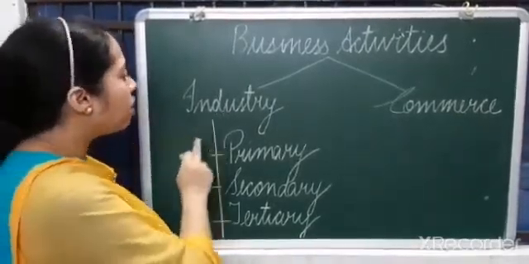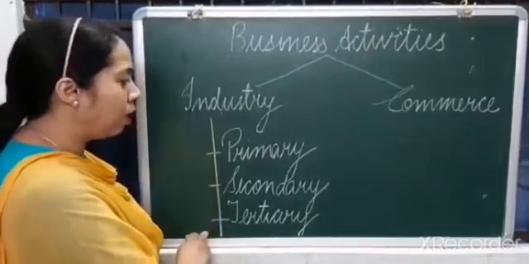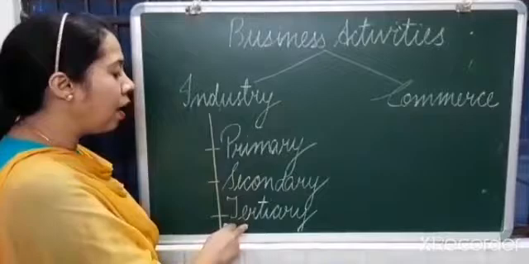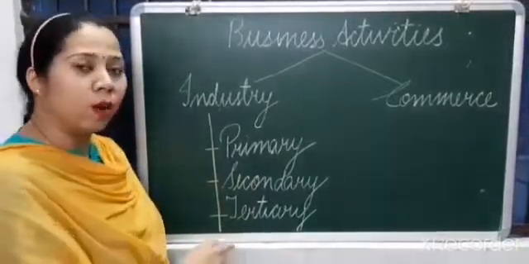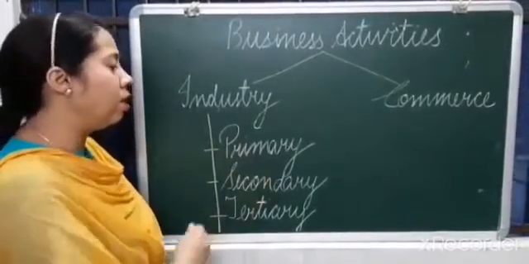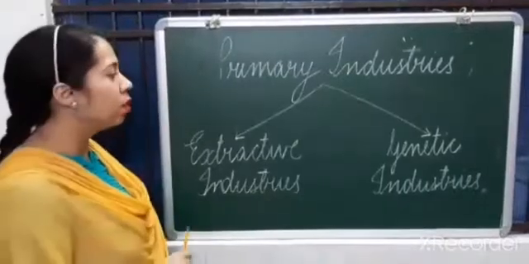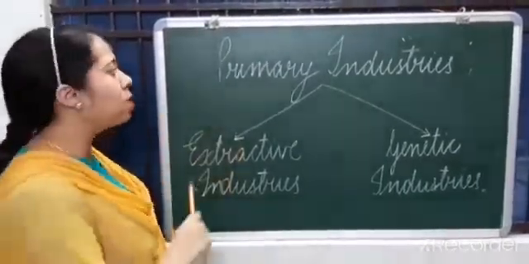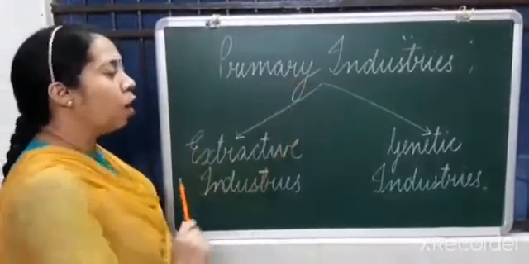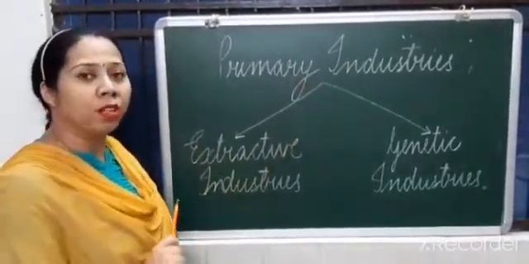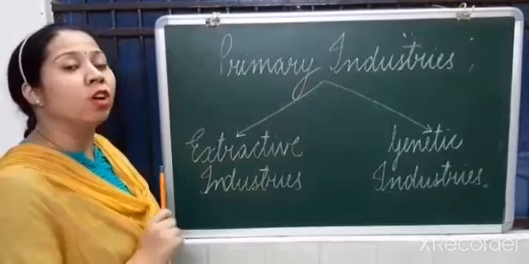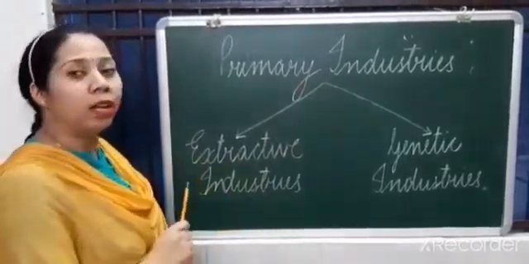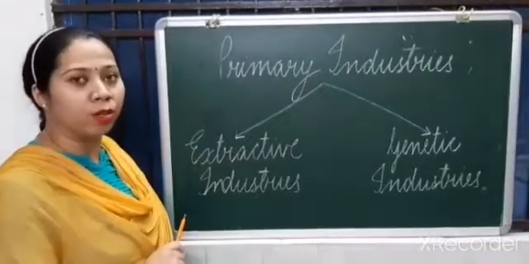Now, industries can broadly be classified into three categories: primary industries, secondary industries and tertiary industries. In the next one, we are going to understand all these in an in-depth manner. Now, we are going to start with the first kind of industries, that is primary industries. Primary industries are those industries which provide raw material to the secondary industries and they are related with collecting of raw material from the natural resources.